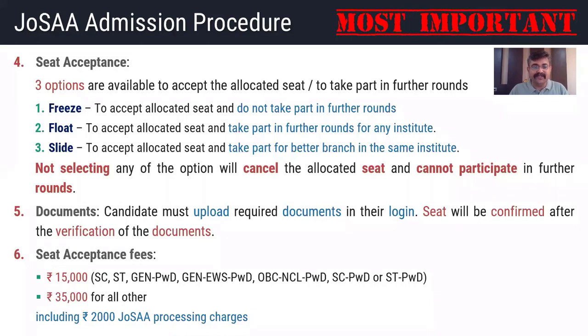So you need to pay 15,000 for these categories, and for all rest other categories, you have to pay 35,000 fees online. Now, these fees include 2,000 rupees JOSAA processing fees. That means at the time of registration, they are not asking any kind of fees. Your choice filling is free to do. You can do your choice filling. But once the seat is allocated, you have to upload your documents and you have to pay the acceptance fees.